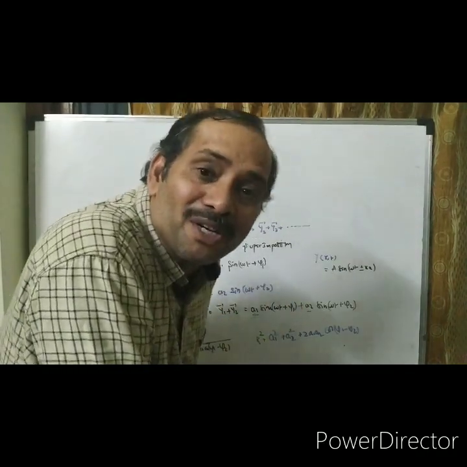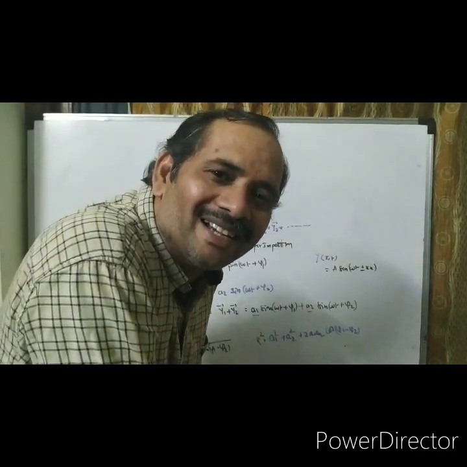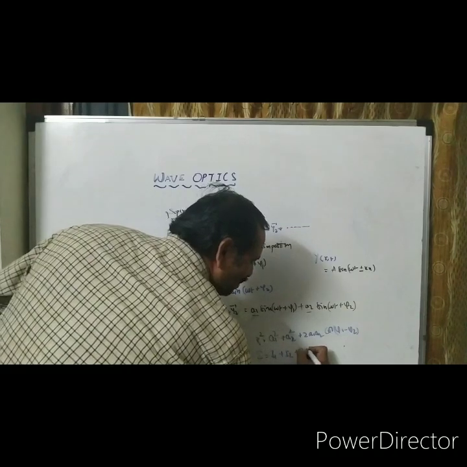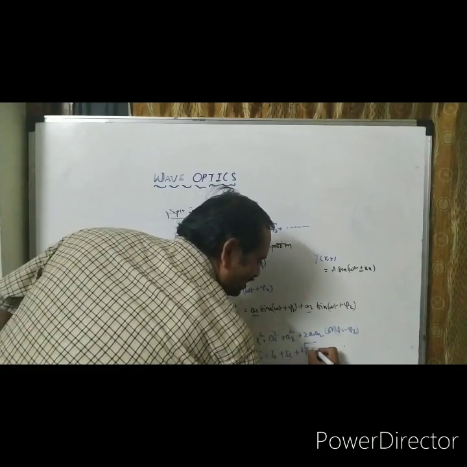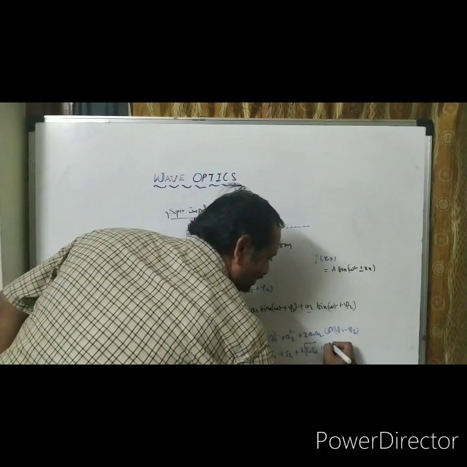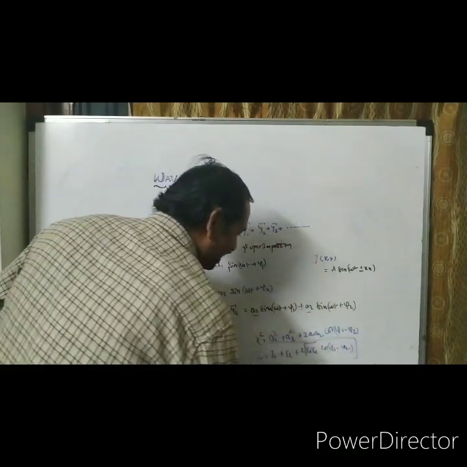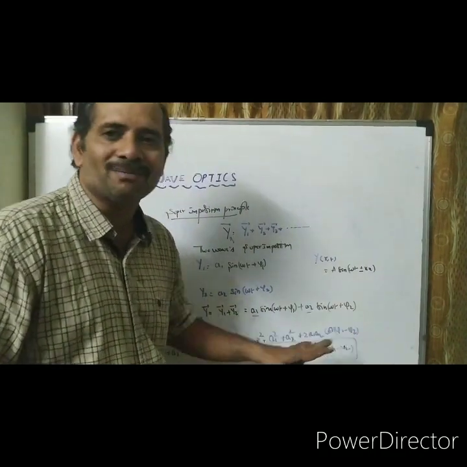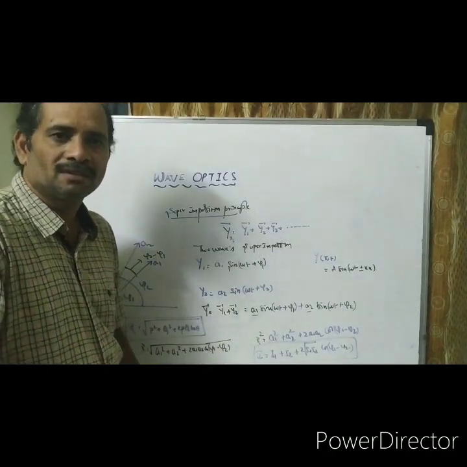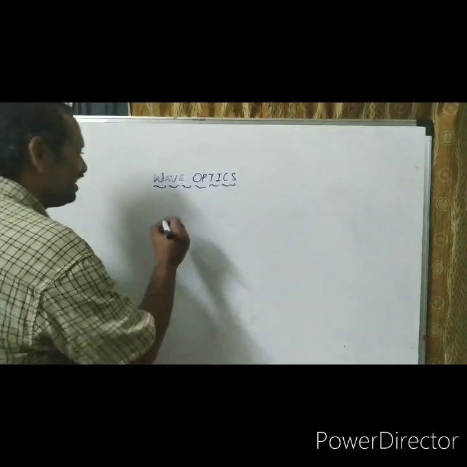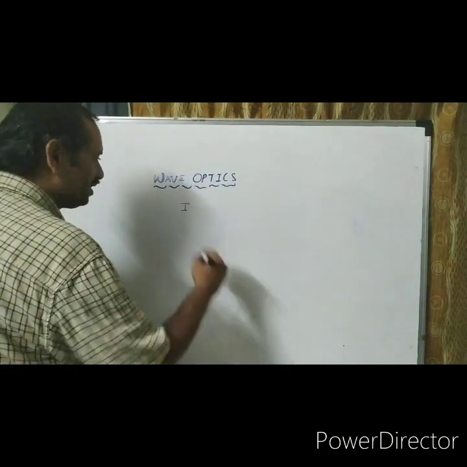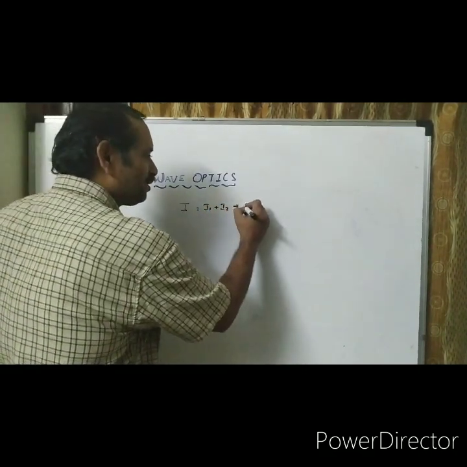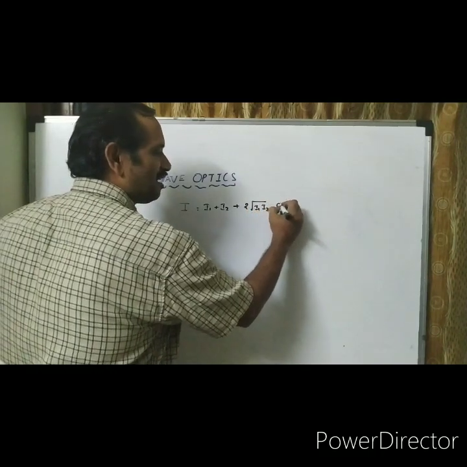Next, the square of amplitude is proportional to intensity. Then I equal to I1 plus I2 plus 2 root I1 I2 cos phi 1 minus phi 2. This is the resultant intensity expression. Now we got the expression like this: intensity I equal to I1 plus I2 plus 2 root I1 I2 cos phi 1 minus phi 2.